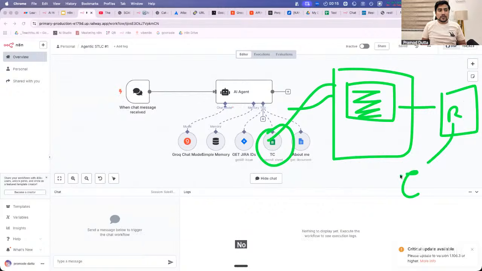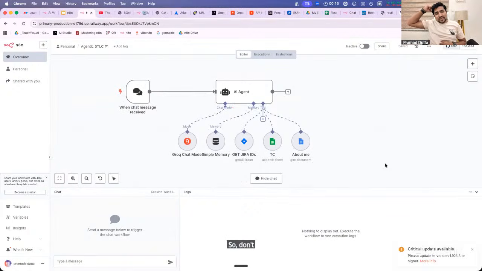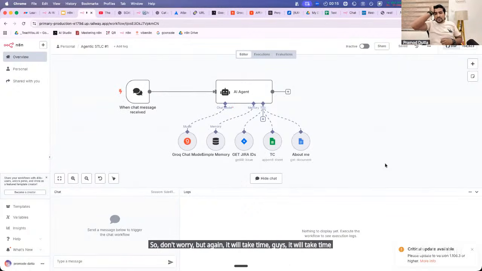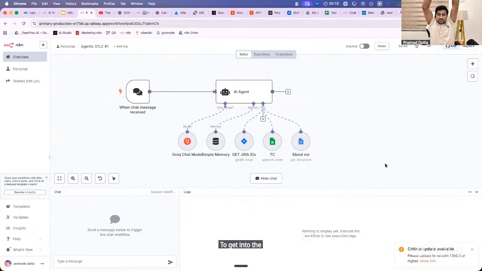Now you will say, sir, the job is gone. So don't worry, but again, it will take time, guys. It will take at least 6 to 7 months, 8 months, 1 year or something to get into it fully. Stagehand is only used for browser automation.